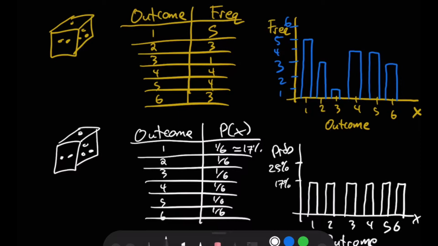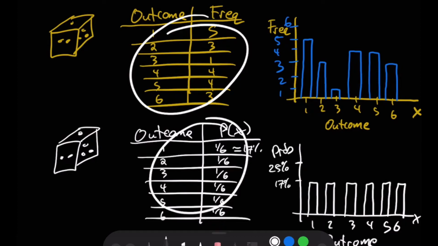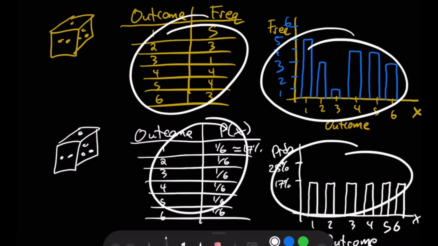So we don't have to do a lot of work with this. We just want to be familiar with the concept of probability and frequency distribution, describing it using a chart and describing it using a graph.